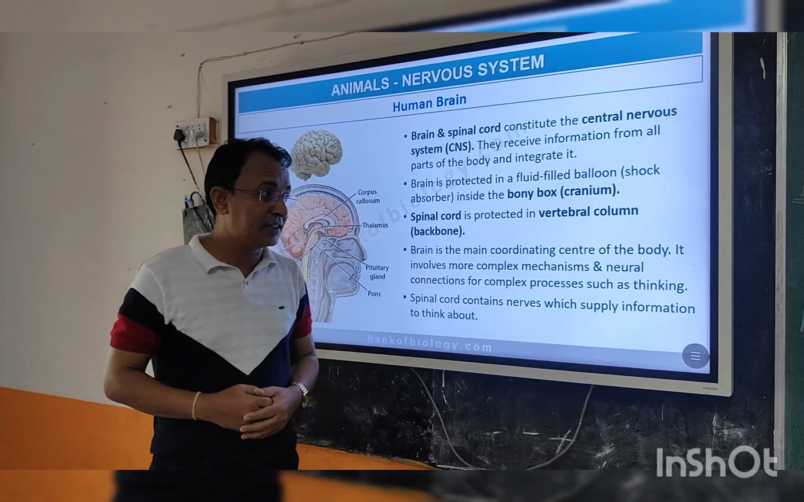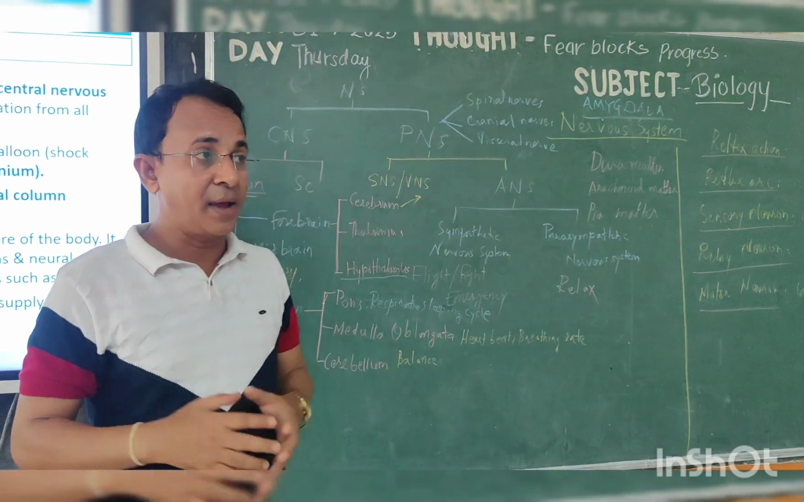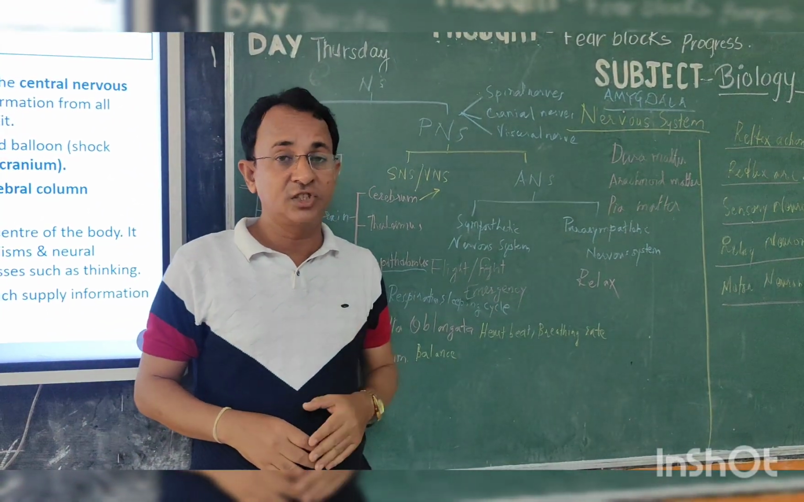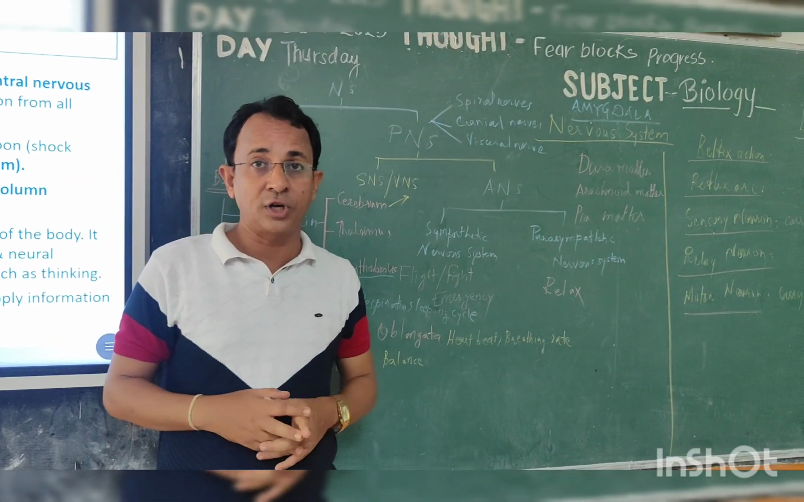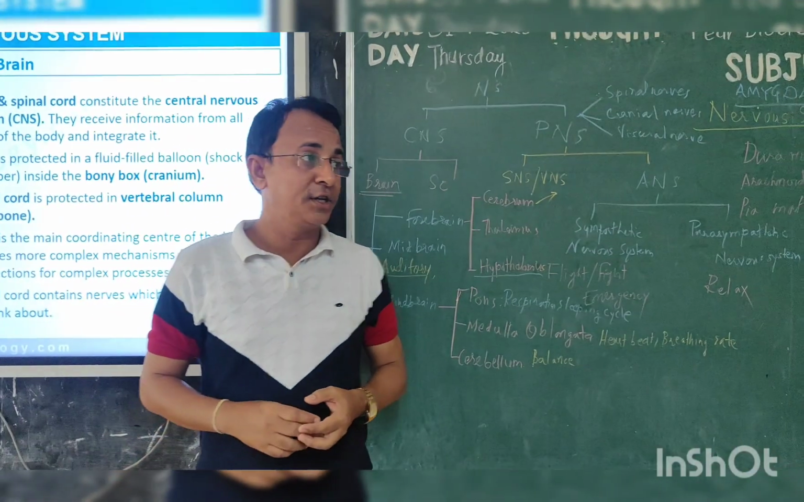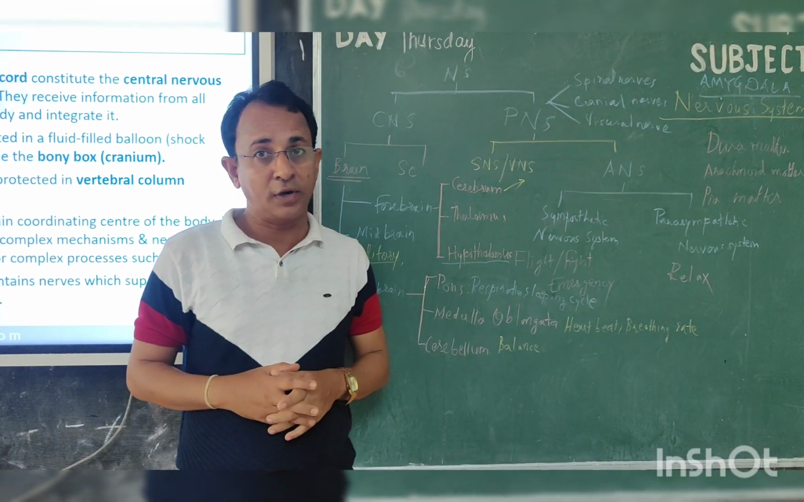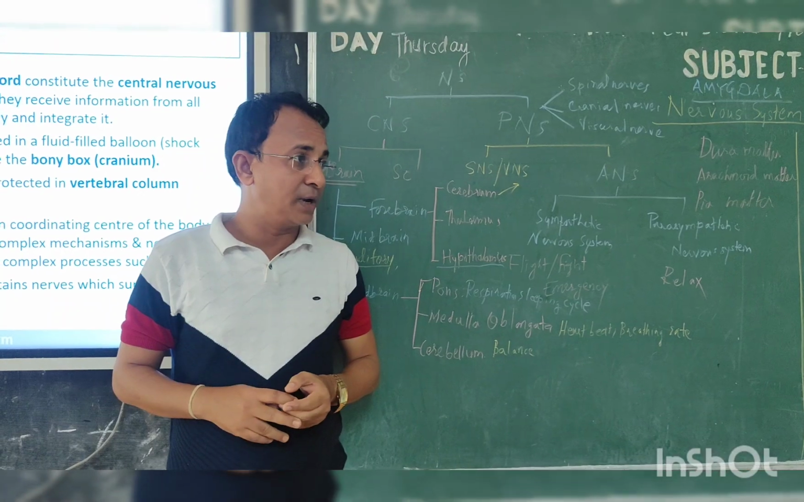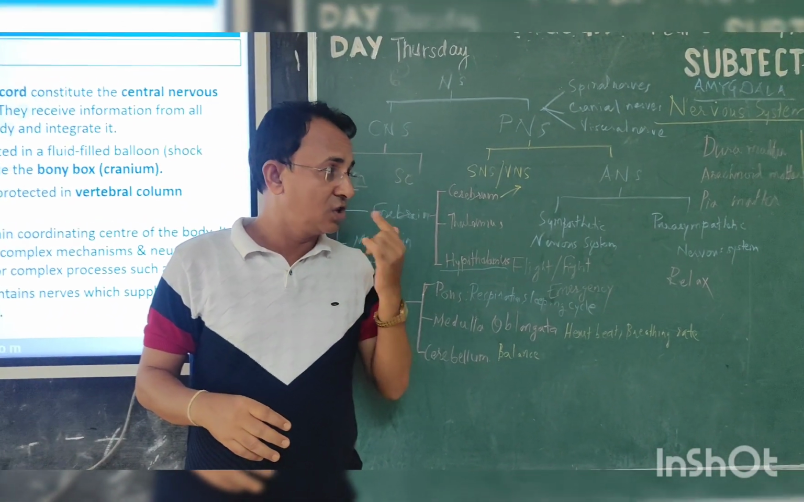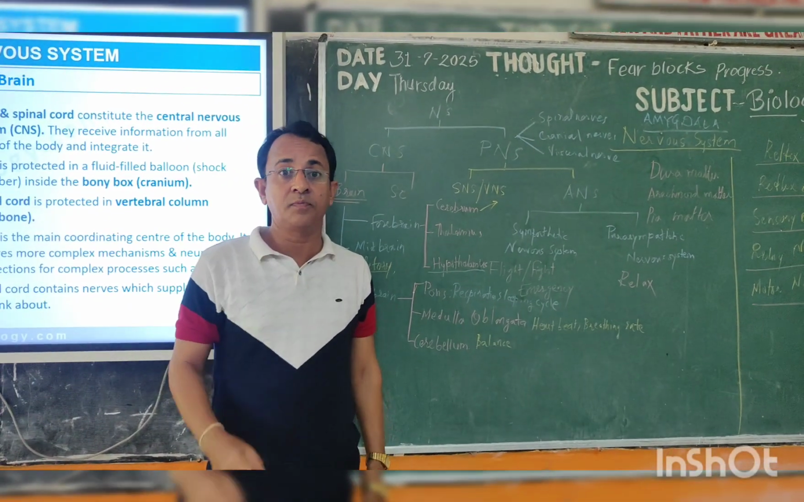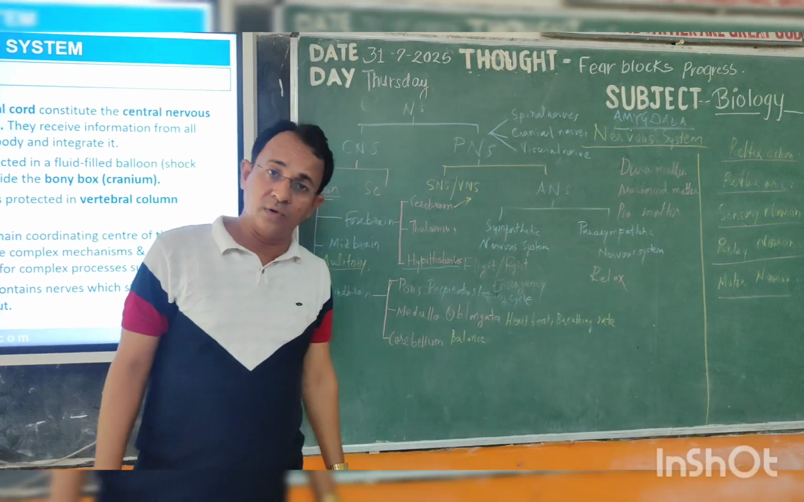And what about the thalamus? The thalamus is related to your temperature sense, heat sense or pain sense, whatever you are feeling. The thalamus does that function. The hypothalamus is related to the secretion of pituitary gland hormones. Particularly, it is related to thirst and hunger. When your stomach is empty and you are waiting for food, then your hypothalamus becomes functional.